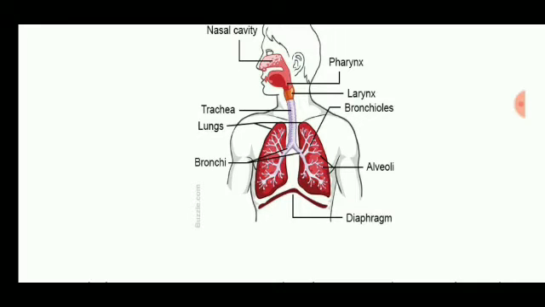As you can see, from the trachea there are two divisions, meaning on both sides there are bronchi. That bronchi is further divided into a branch like structure. That branch like structure is known as bronchioles, and on the end of the bronchioles you can see there is a small bag like structure, that is known as alveoli.